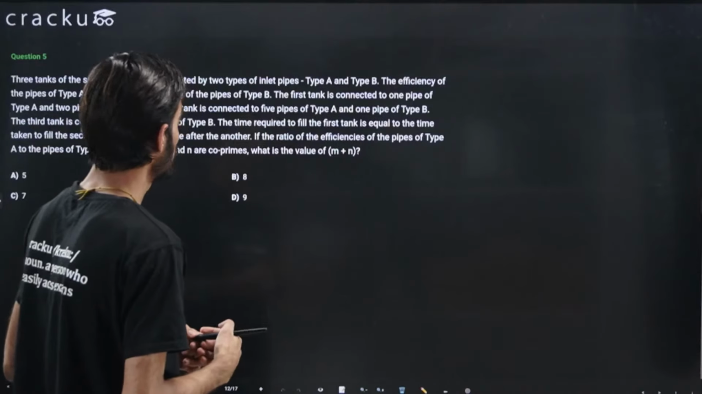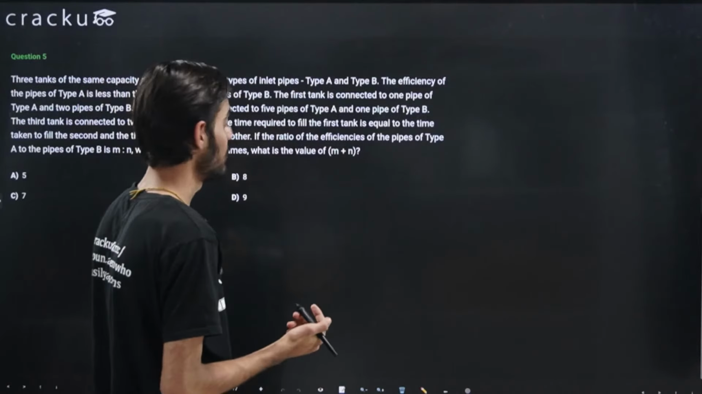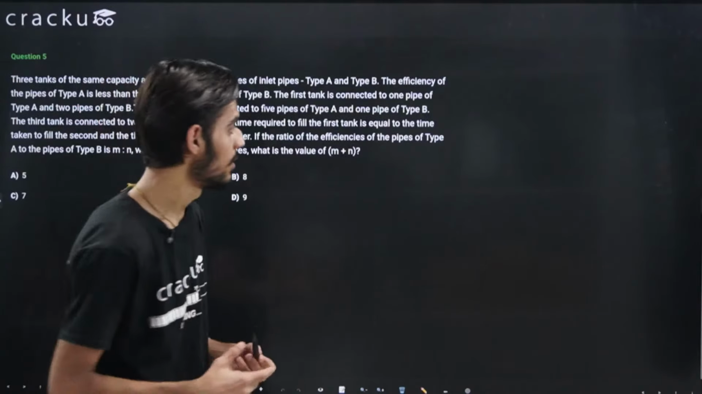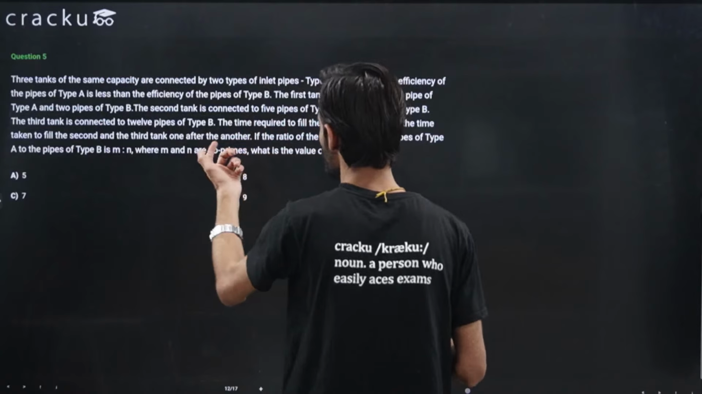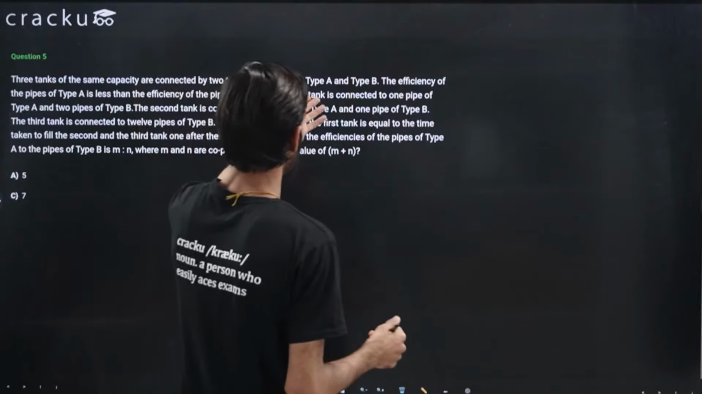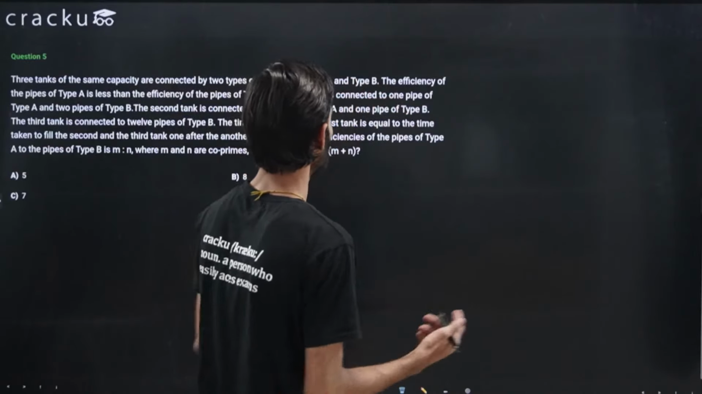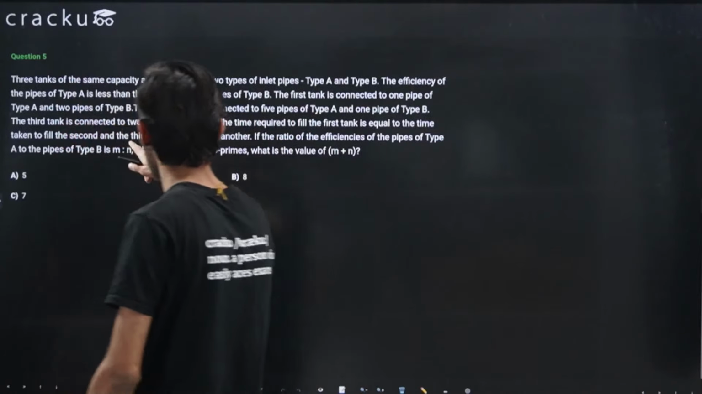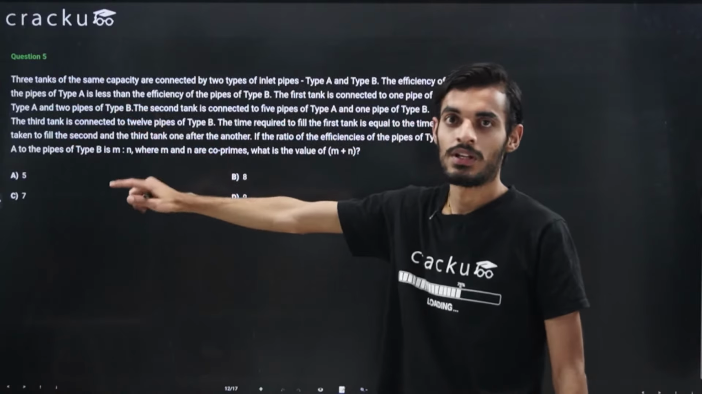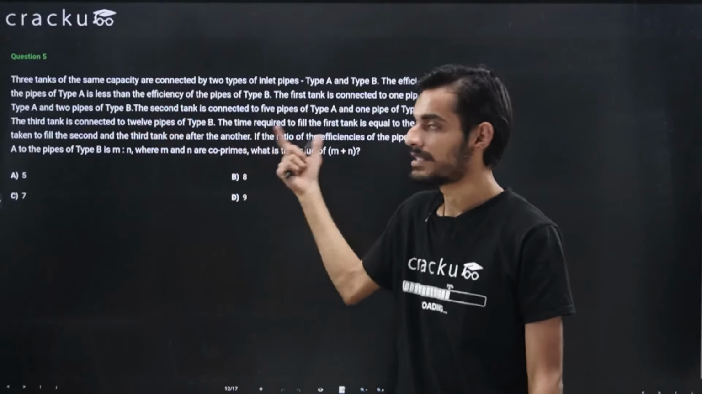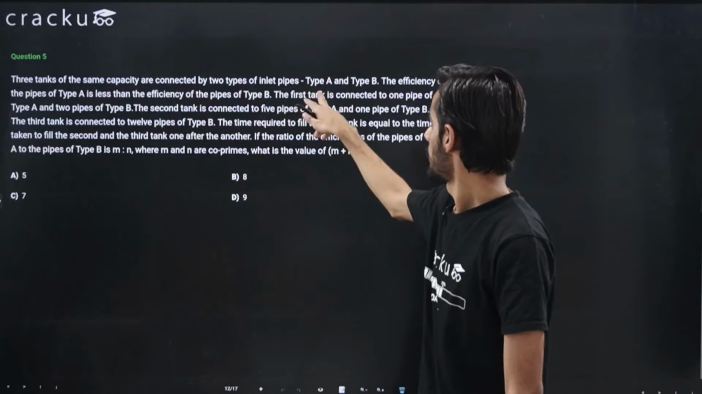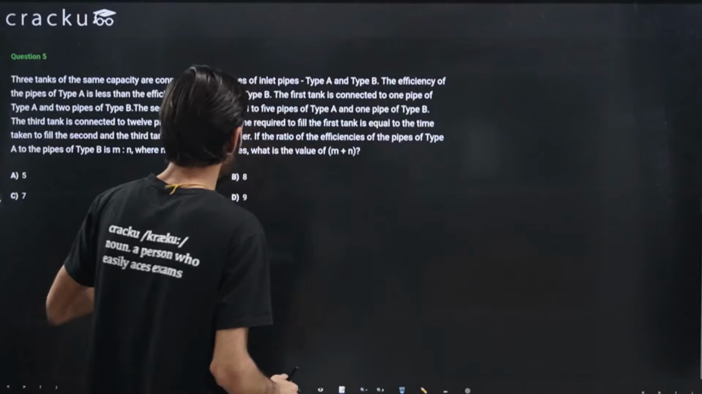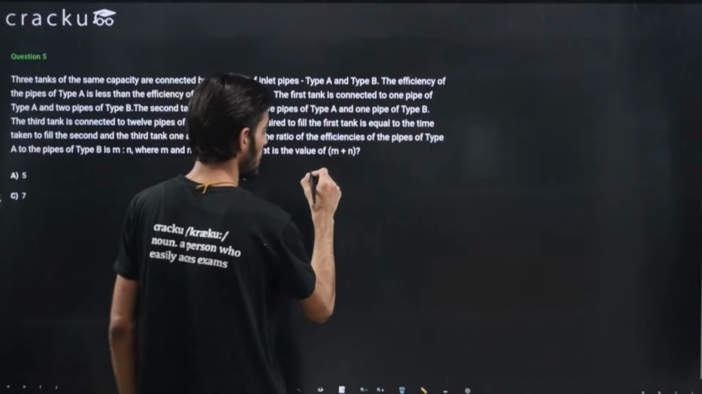But again, because we are not given the individual efficiencies and we also don't know the total work, what we will do is we will use the unitary method. Okay, so let's say the efficiencies of type A and type B, and the total capacity C, because the total capacity of the three tanks is the same. So let's say the total capacity of the tank is capital C, and the efficiencies are A and B only.